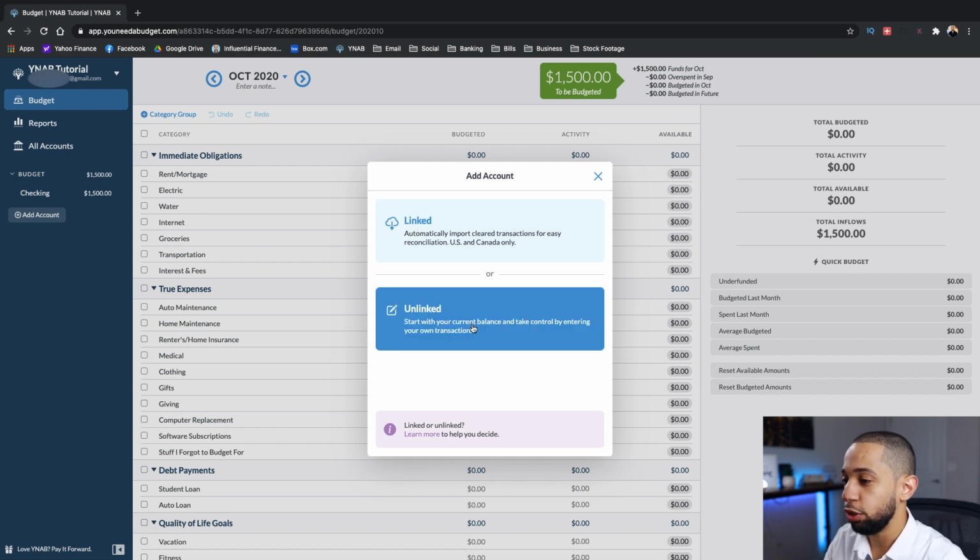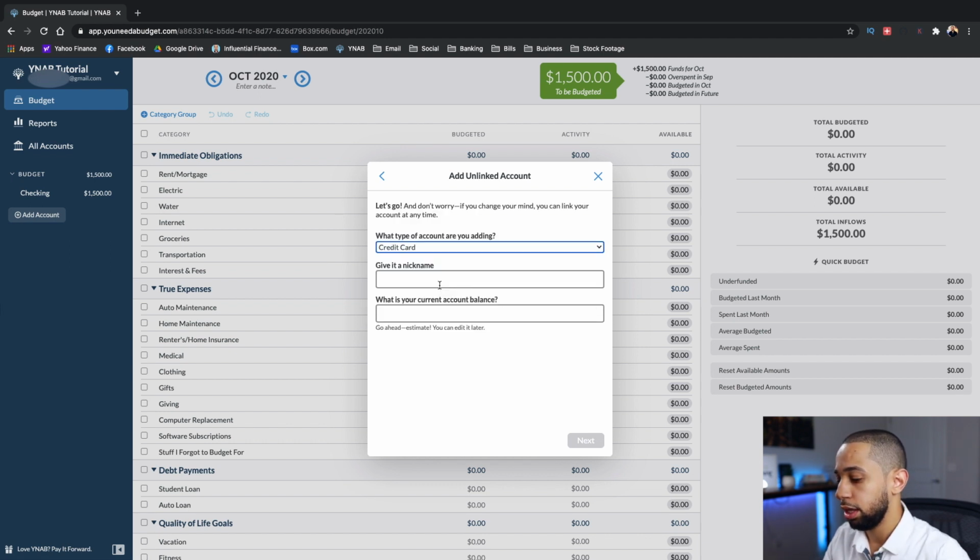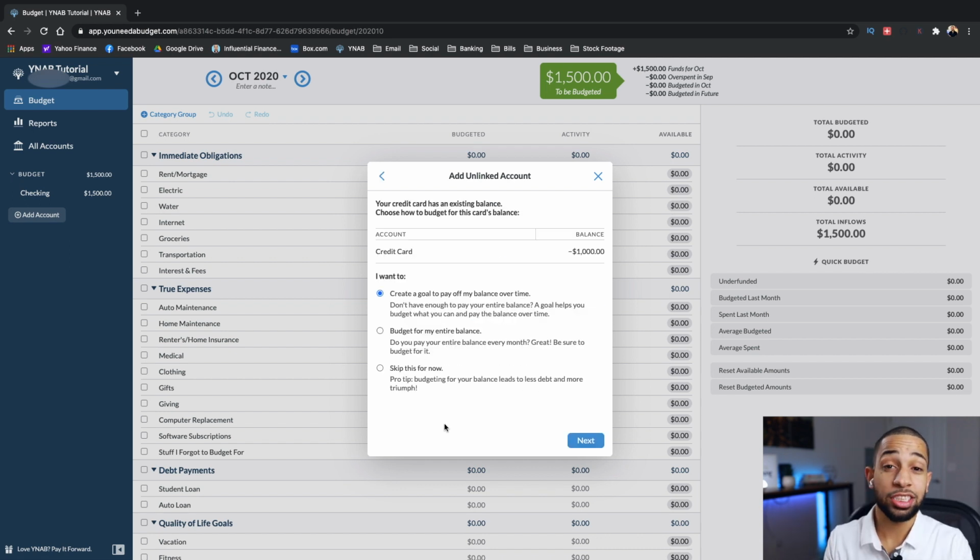We'll go with one unlinked credit card. Give it a name. I know that a lot of people carry credit card debt, so let's say when you're starting off your YNAB, you're starting off with a $1,000 credit card balance. Now, this is very important. YNAB is asking you whether you want to pay off your balance in full this month or if you want to make it a goal to pay off this balance by a certain date.